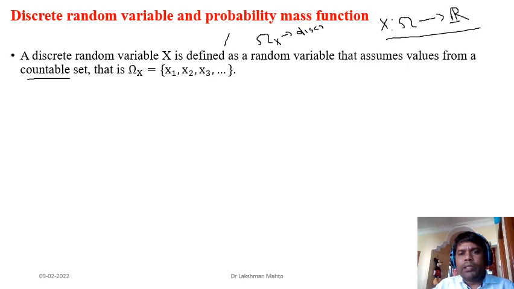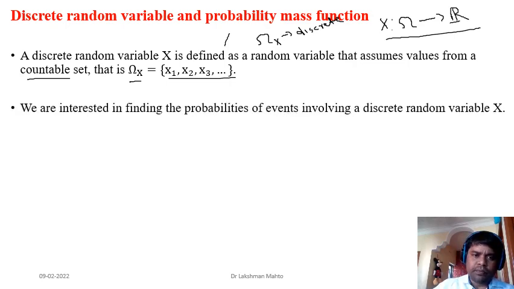And I had already mentioned that if there is a discrete random variable or discrete set, you can always put the elements of that set in the form of a sequence. Here the range of the random variable X, omega x, happens to be a countable or discrete set. That's why we are able to put the elements of this omega x in the form of a sequence. You can say we have the first element, then the second element, then the third element, likewise. There is a proper sequencing criterion. So this is the overall understanding of a discrete random variable.